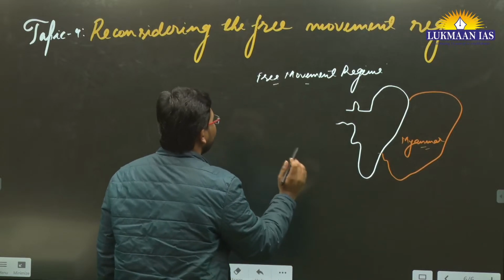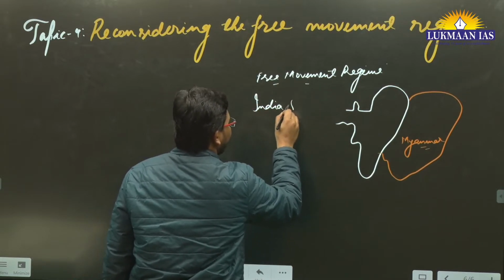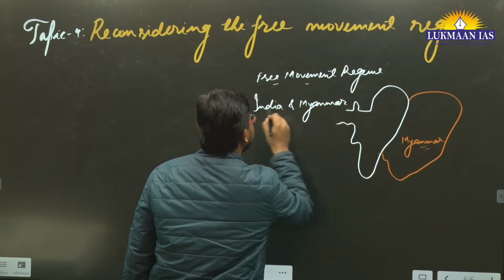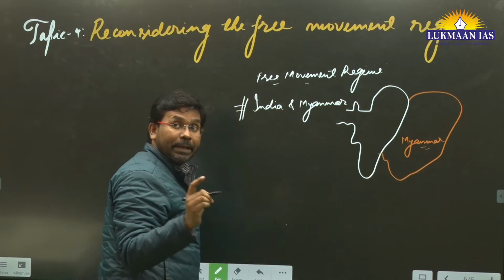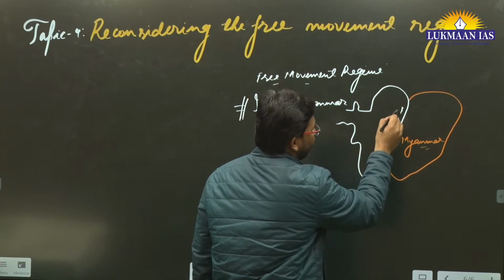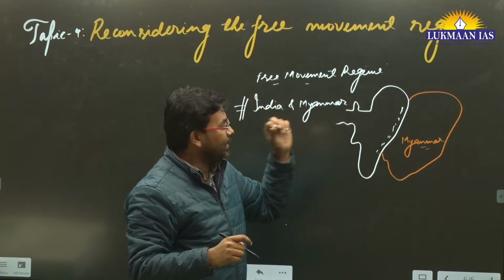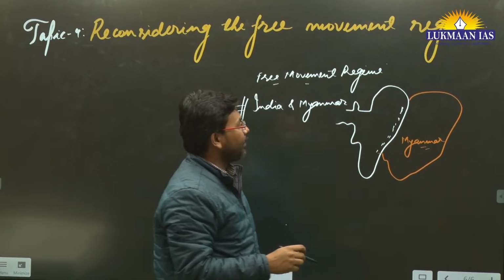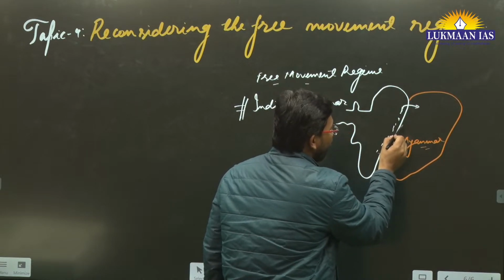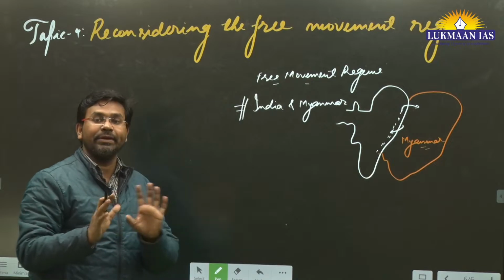Okay, so India and Myanmar have free movement regime. So under this what happens? People from India who are residing in the bordering areas, or in the villages that have international border with Myanmar, they can easily move to Myanmar, and people who are from Myanmar, they can easily move to India, right, without any visa.